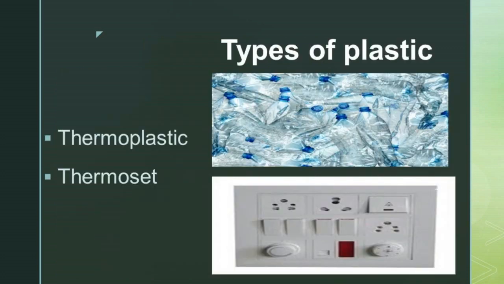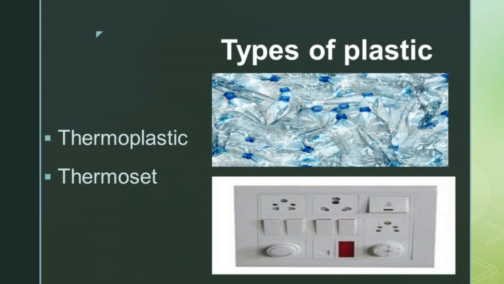Types of plastics. The plastics which we are using in our day-to-day life are also made up of polymers. All plastics do not have the same type of arrangement. In some, the arrangement of monomers will be linear.